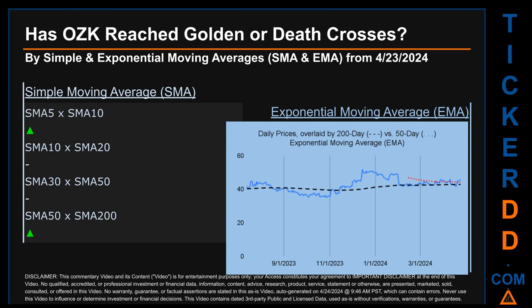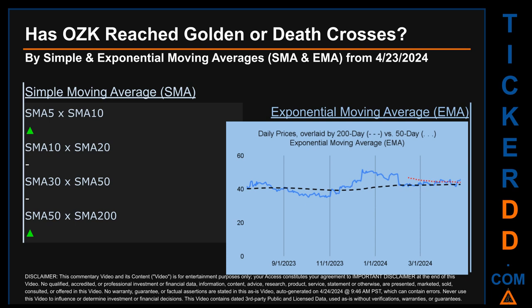Has OZK price reached golden or death crosses? Golden cross and death cross are basic signals that compare average prices across two specified trade day ranges, a short-term versus a long-term range. For example, 5-day versus 10 trade days. Essentially, a golden cross is a bullish signal. It appears when a ticker's short-term moving average crosses above its long-term average. Vice versa, a death cross is a bearish signal when the short-term crosses below its long-term moving average.